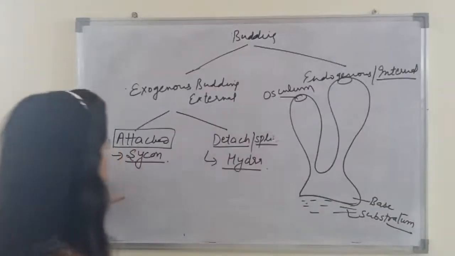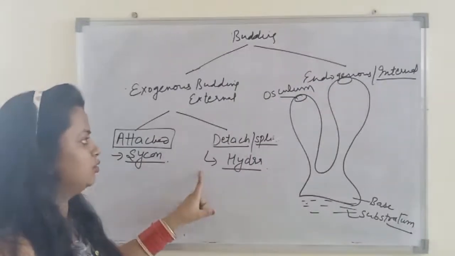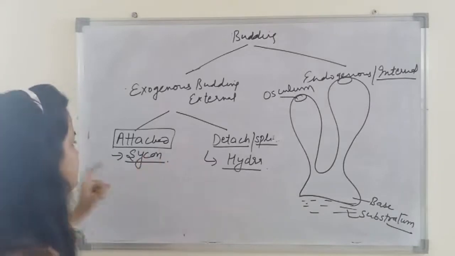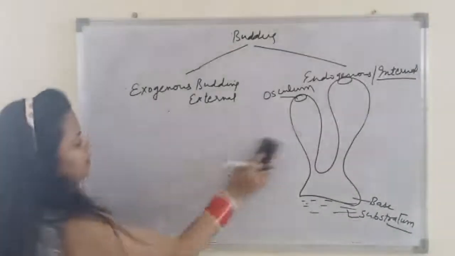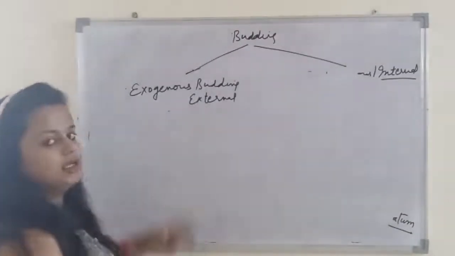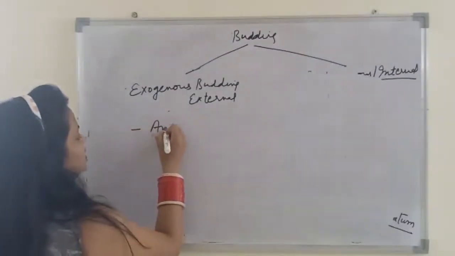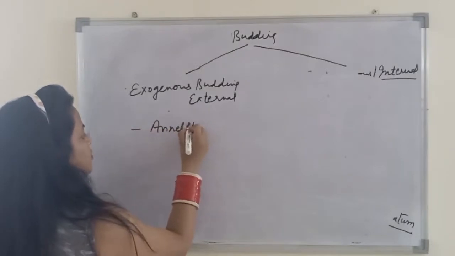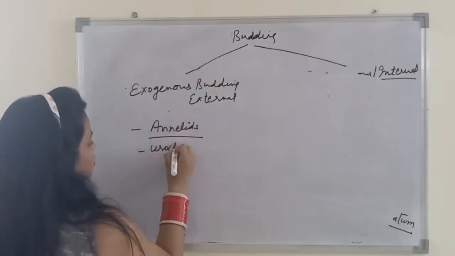In this case, the bud remains attached to the parent body and becomes a more or less independent member of the colony. Exogenous budding is also possible in some annelids and some chordates also.